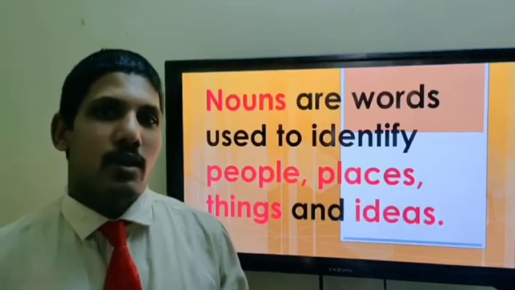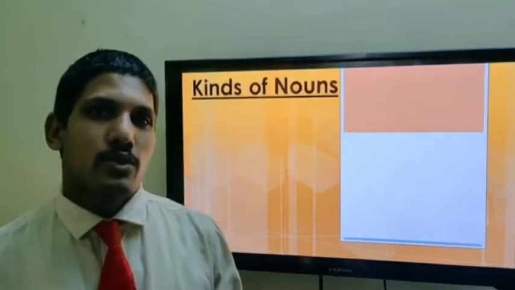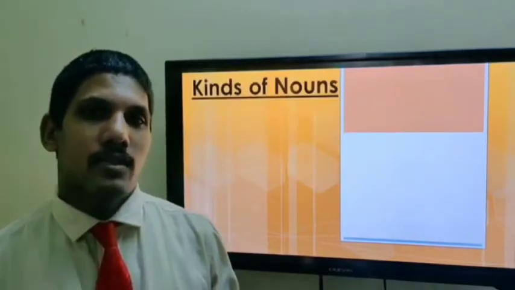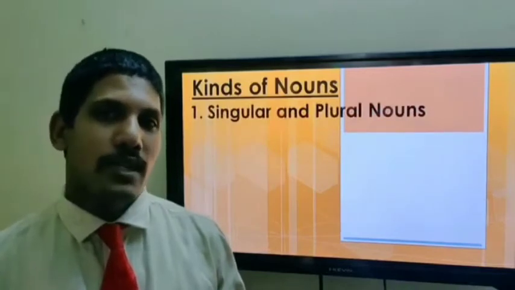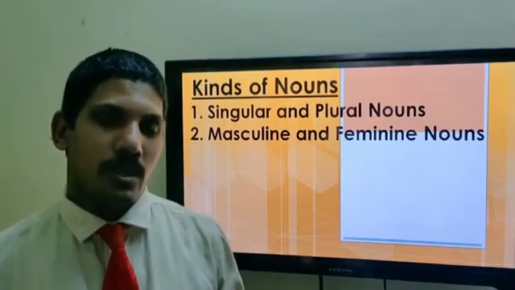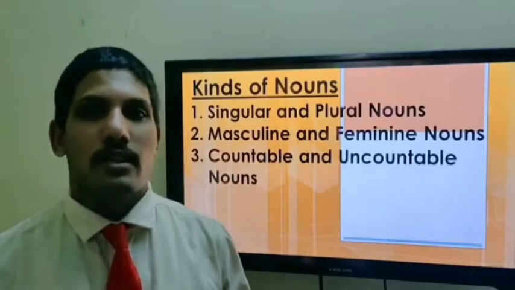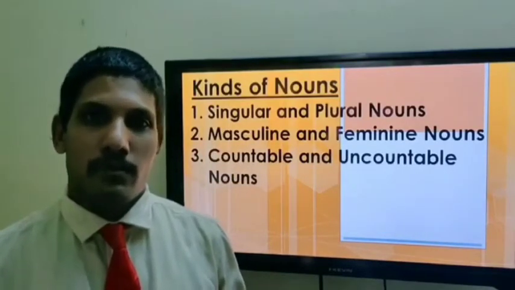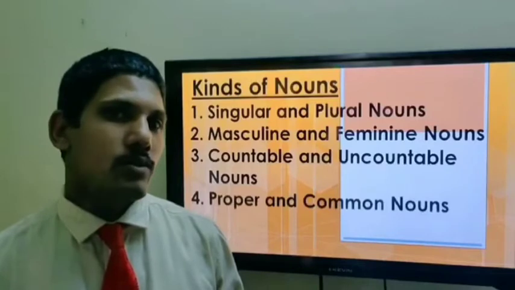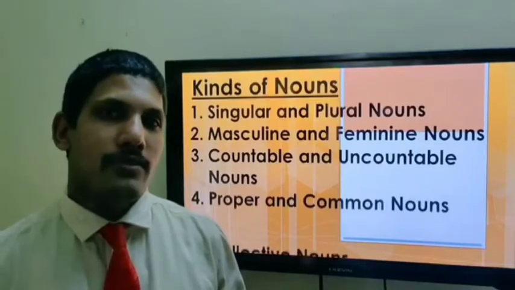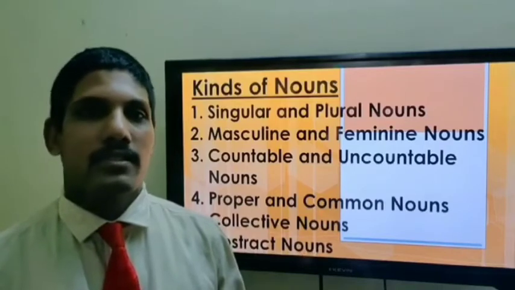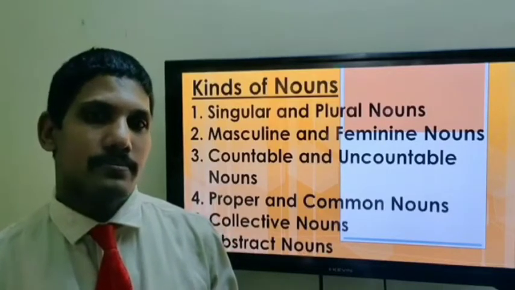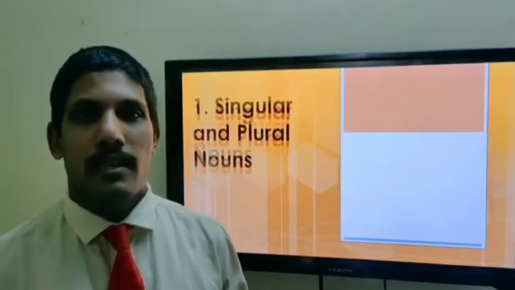The kinds of noun that we are going to study are singular and plural nouns, masculine and feminine nouns, countable and uncountable nouns, proper and common nouns, collective and abstract nouns. Let's see these one by one. First one is singular and plural nouns.